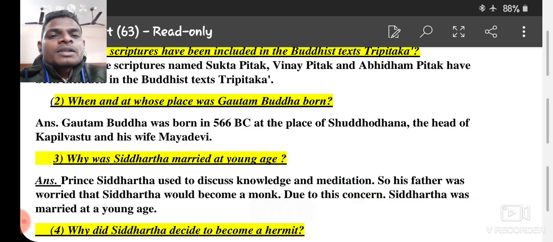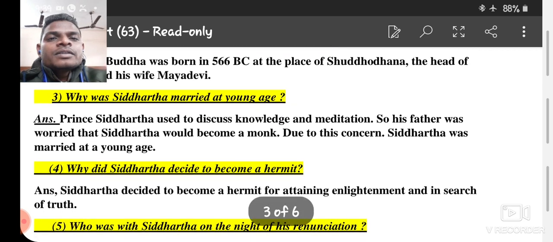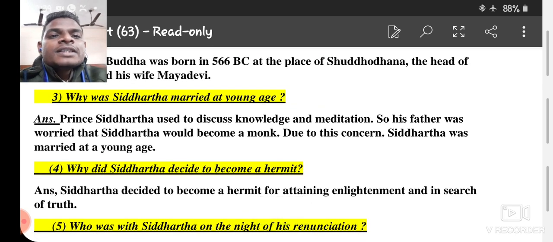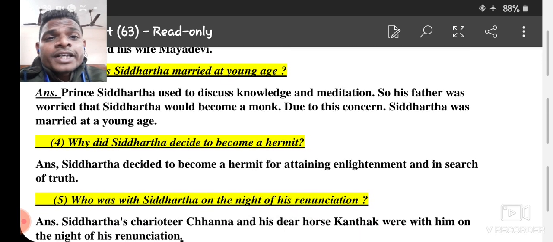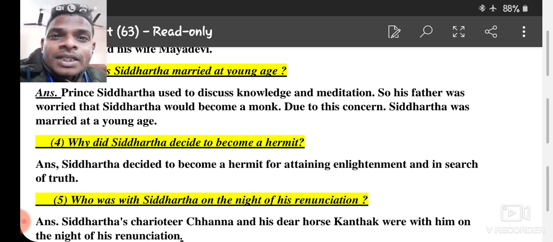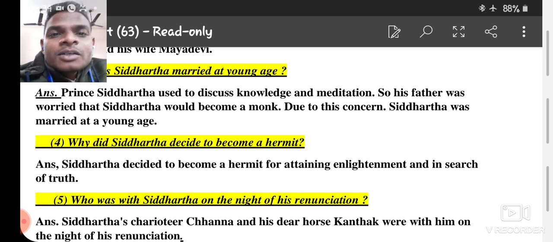Next question, number 3. Why was Siddhartha married at a young age? And the answer is, as you know, Prince Siddhartha used to discuss knowledge and meditation from childhood. He was interested in knowledge and meditation. He wanted to search for the meaning of life at that time. So his father was worried that Siddhartha would become a monk. So due to this concern, Siddhartha was married at a young age.